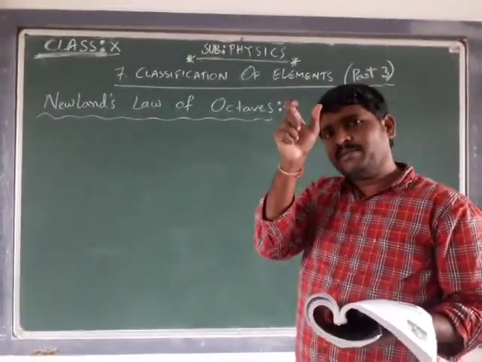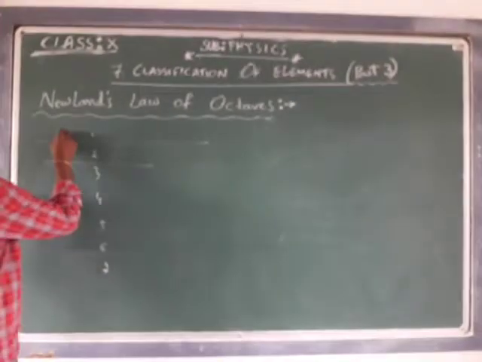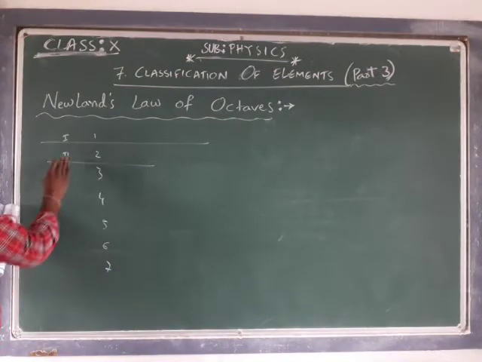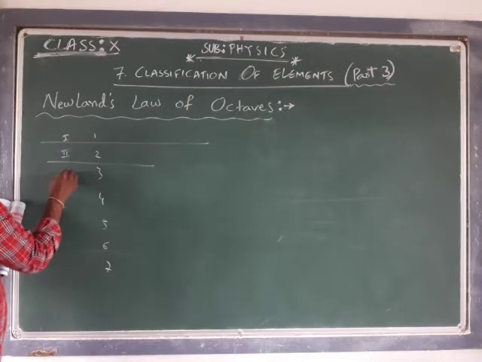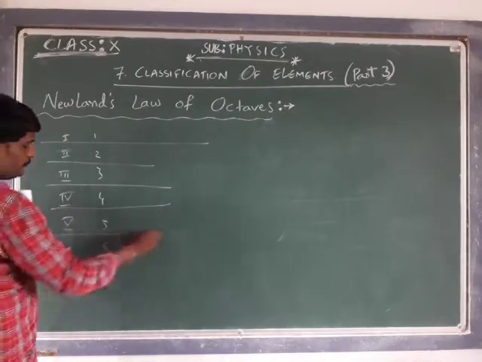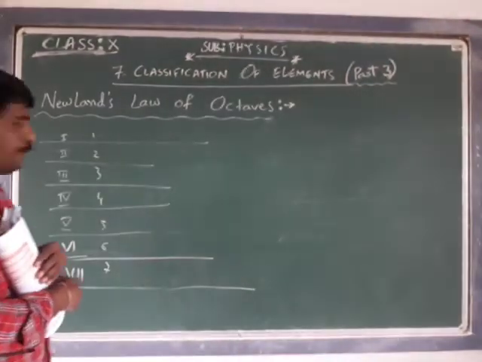For example, he took 7 groups into consideration: first group, second group, third group, fourth group, fifth group, sixth group, and so on.